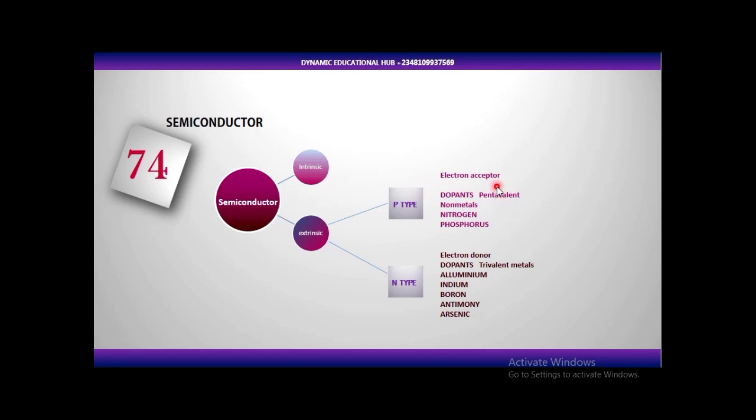Now, if you want to dope this guy, there are some elements that you need to consider. That element must be willing to accept electron. That is why I call it electron acceptor. So the dopants that you are going to use are going to be trivalent, and they must be non-metal. It's only non-metal that is willing to accept electron. So electron acceptor, example nitrogen and phosphorus. So to dope p-type semiconductor, you use an electron acceptor, example nitrogen and phosphorus.